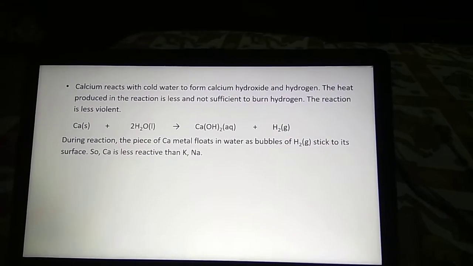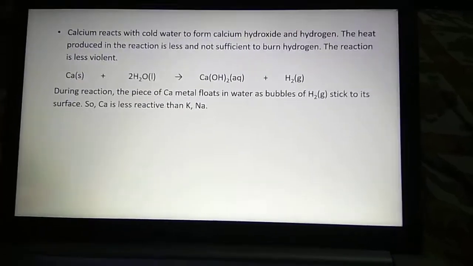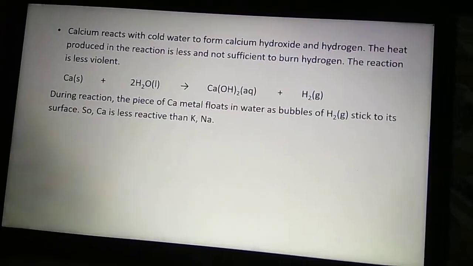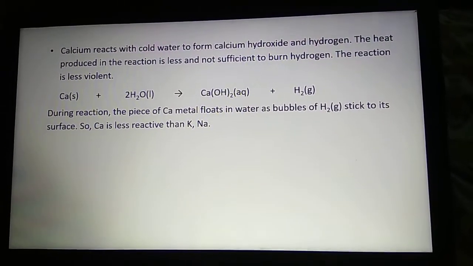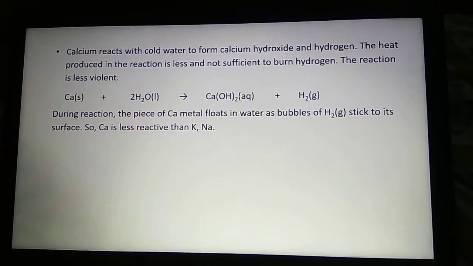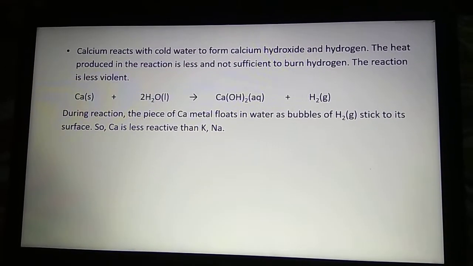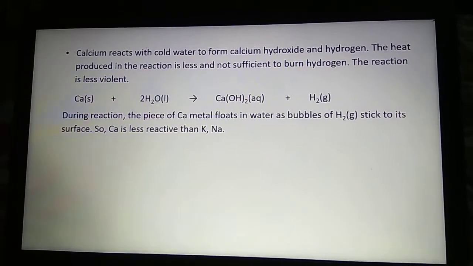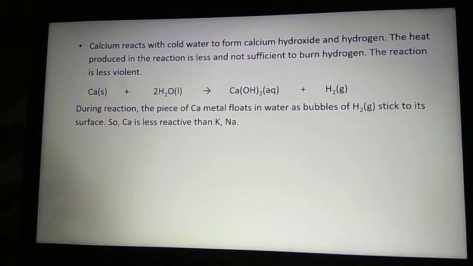So it is observed that the reaction is less violent. During the reaction, the piece of calcium metal floats in water as bubbles of hydrogen gas stick to its surface. So we can conclude calcium is less reactive than potassium and sodium.